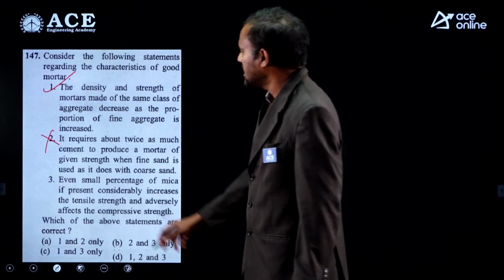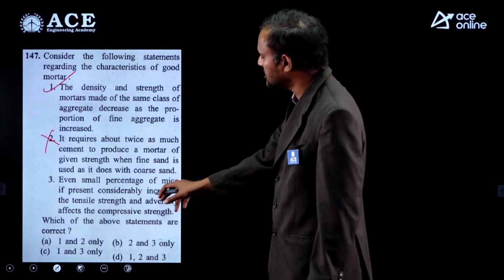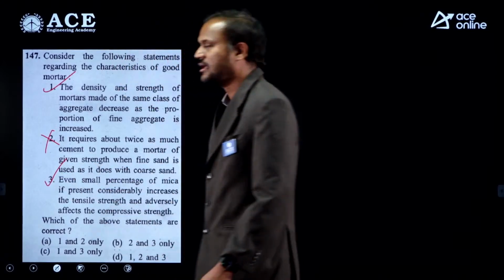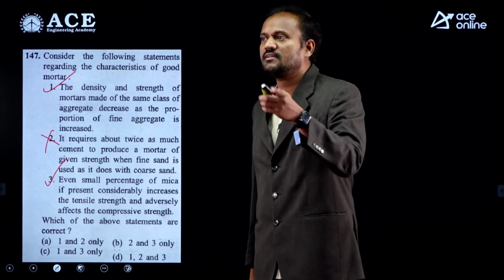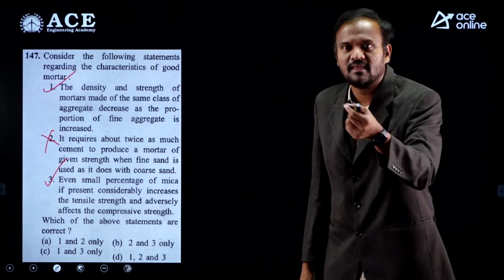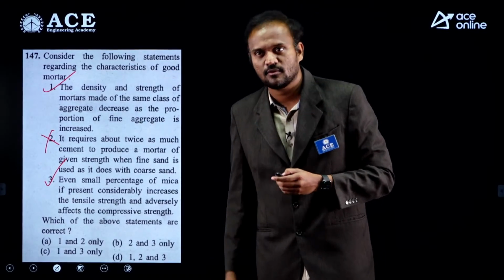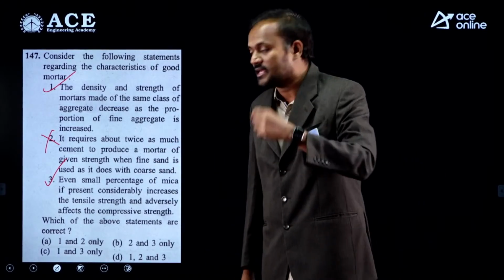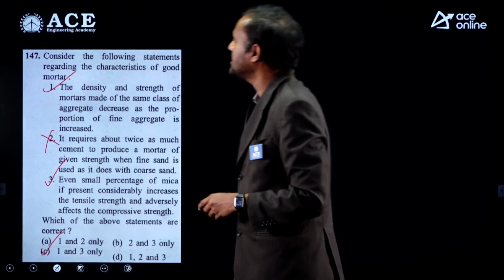Right. Even a small percentage of mica, if present, considerably increases the tensile strength of the mortar and adversely affects the compressive strength. Now, the statement is correct. Mica is a naturally occurring mineral. If it is present in excess in mortar, since mica has plates and a layering texture, the tensile strength of mortar increases, but the compressive strength of the mortar decreases. So statement 3 is correct. So 1 and 3 are correct, option C.